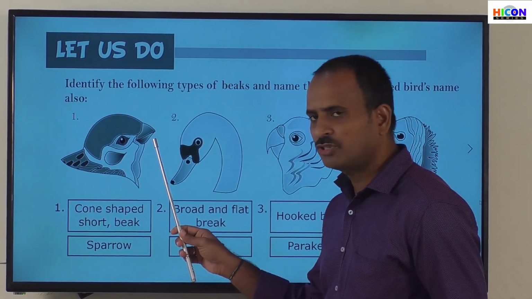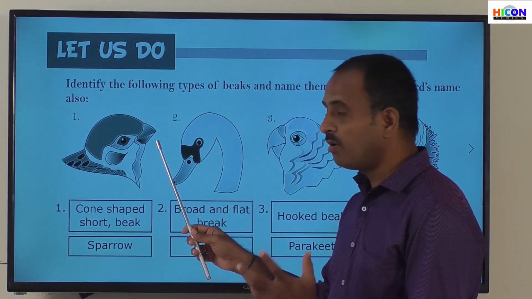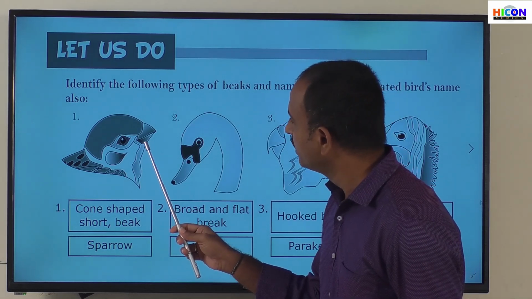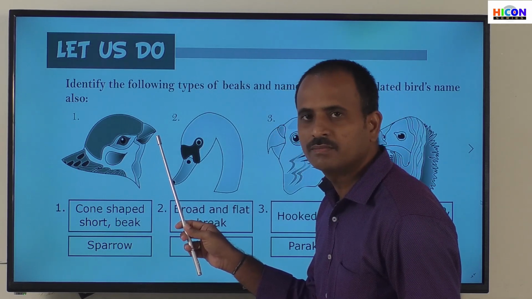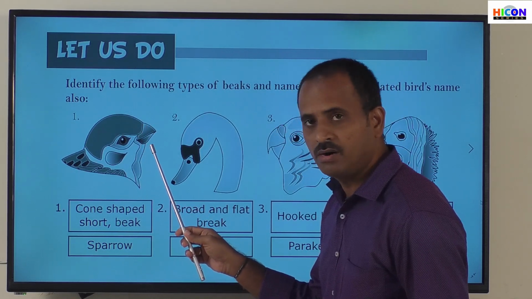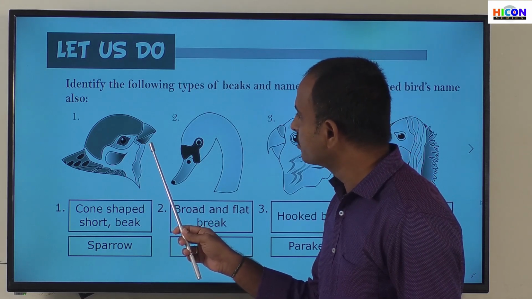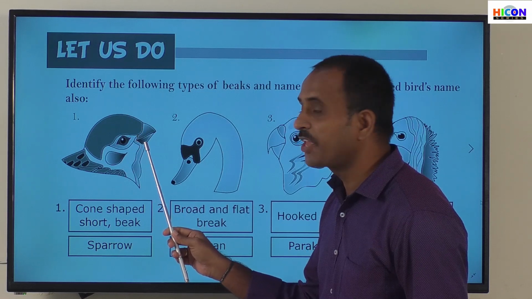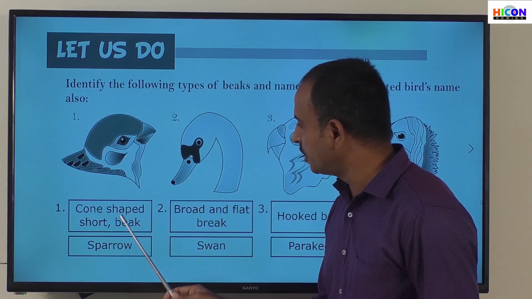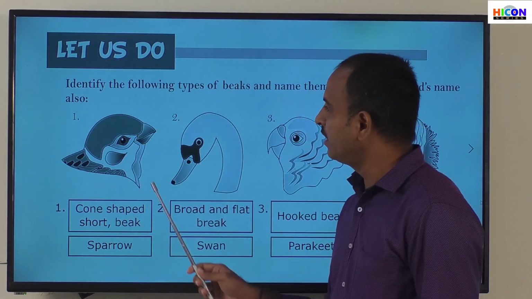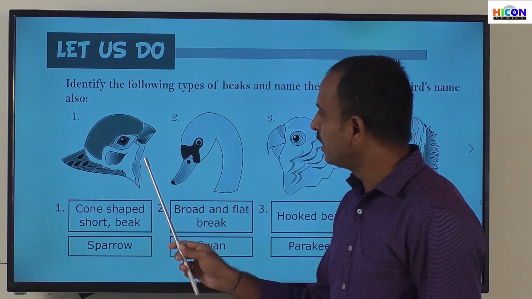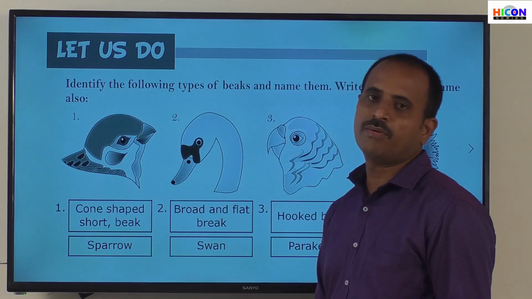It has a short and horny beak. If you observe its beak, it is very short and very hard, and it is also in the shape of a horn. That's why it looks like a cone. So, cone shaped short beak. The relevant example for this is sparrow.